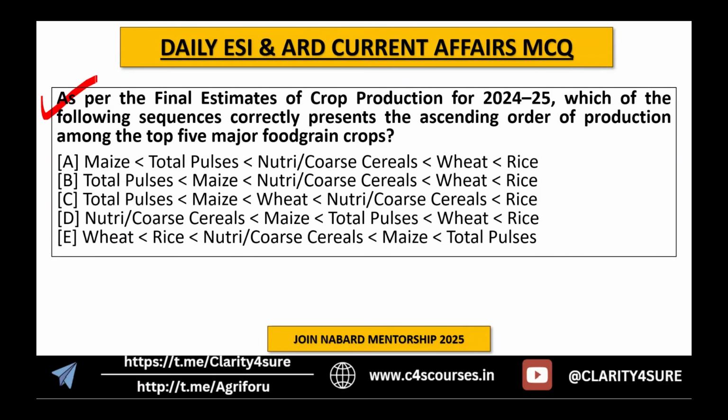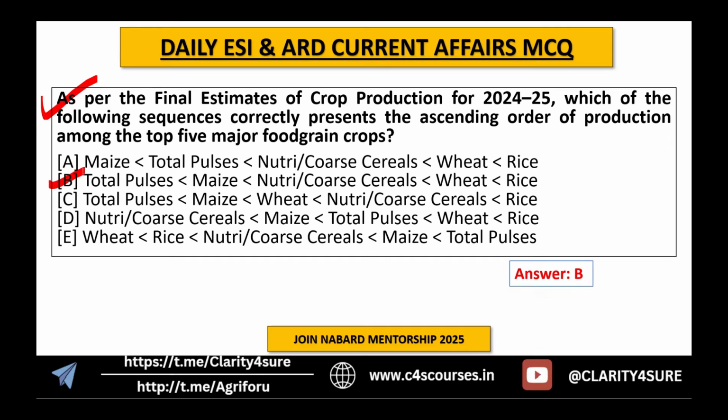As per the final estimates of crop production for 2024-25, which of the following sequences correctly presents the ascending order of production? Tell me the right answer for this. So yes, the right answer is B. Last year they asked about the horticulture estimate, if you remember rightly.